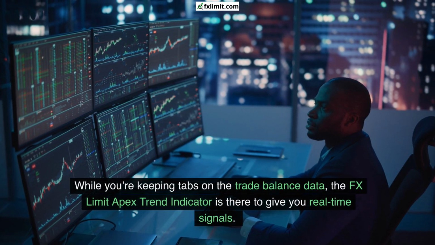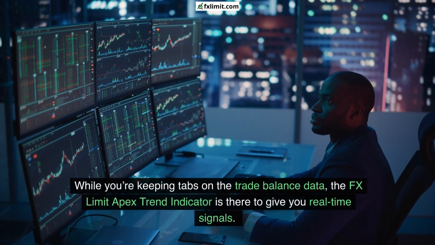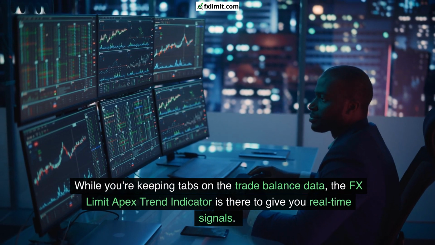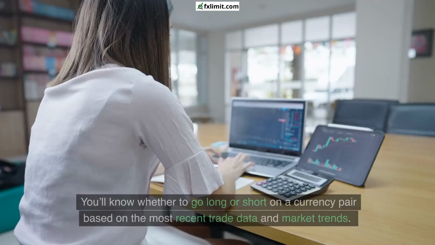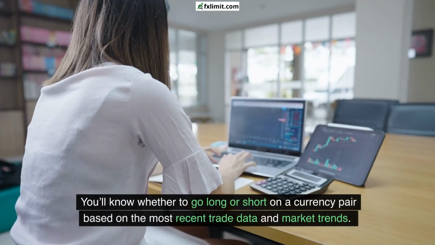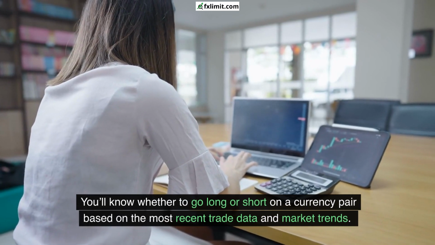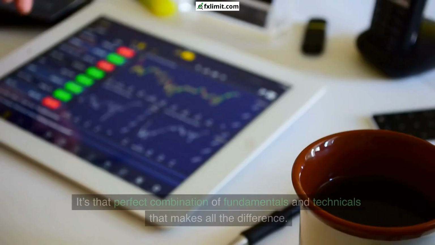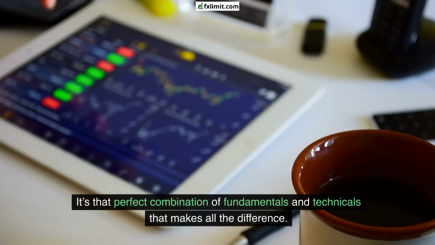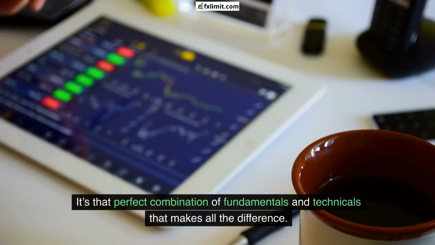While you're keeping tabs on the trade balance data, the FX Limit Apex Trend Indicator is there to give you real-time signals. You'll know whether to go long or short on a currency pair based on the most recent trade data and market trends. It's that perfect combination of fundamentals and technicals that makes all the difference.